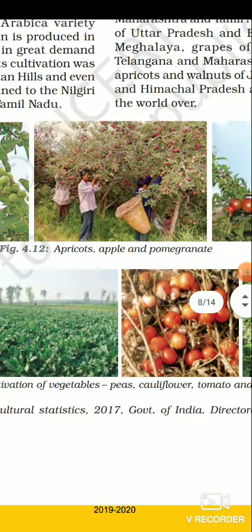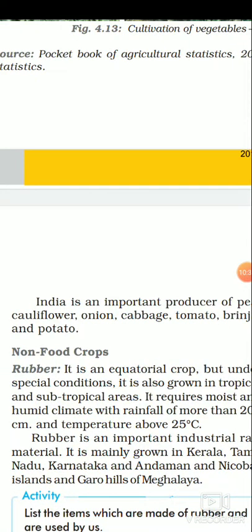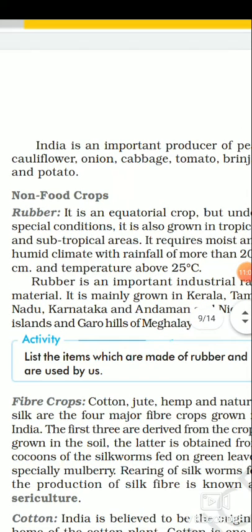Now come to the non-food crops. Non-food crops, rubber. It is an equatorial crop, but in special conditions it is also grown in tropical and subtropical areas. It requires a moist and humid climate with rainfall of more than 200 centimeters and temperature above 25 degrees Celsius. This is the climatic requirement for the production of rubber.